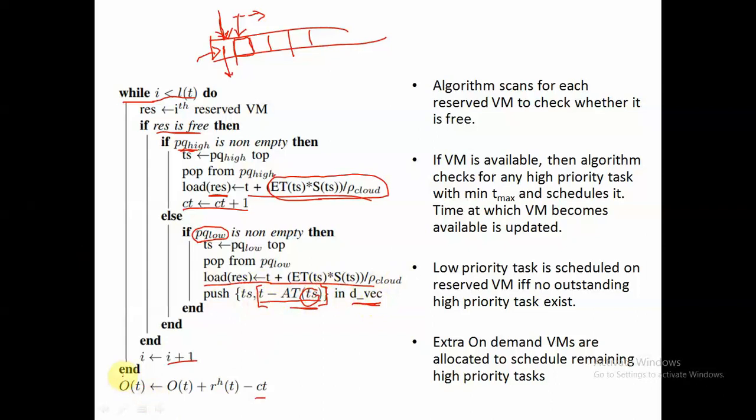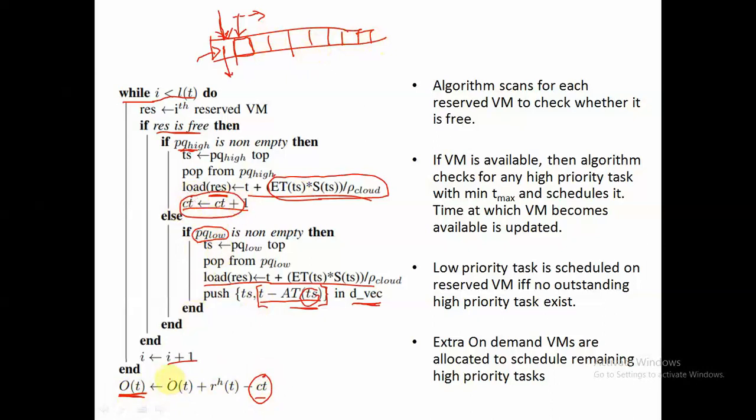Once we have examined all the reserved virtual machines and allocated our high priority or low priority requests over those reserved virtual machines, we see how many extra on-demand virtual machines we will require. Among all the high priority requests that we received, this count of high priority requests is already scheduled.